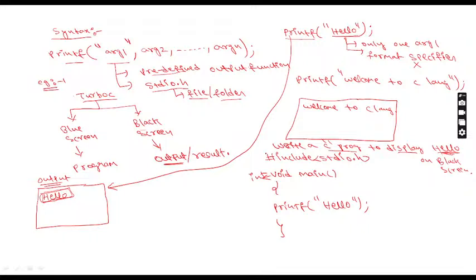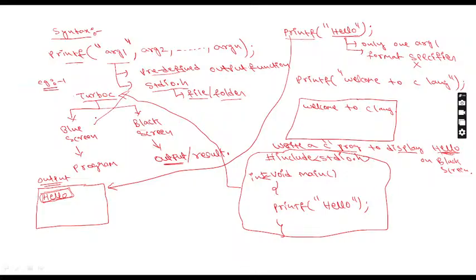Once you write this program, where are we going to write it? In Turbo C software, on the blue screen. After writing this program in Turbo C, we are going to perform two steps. One is Alt plus F9. By using the keyboard, we press the Alt button and hold, and after holding Alt, we press F9. It is nothing but compile.